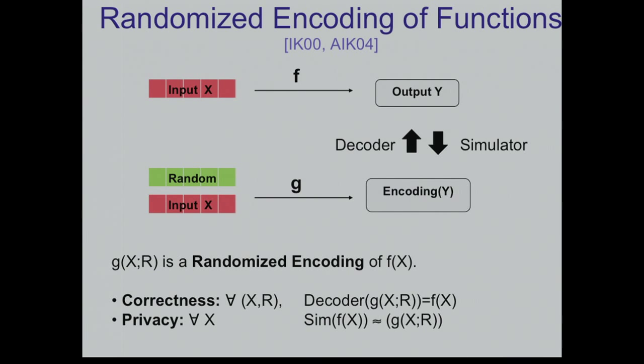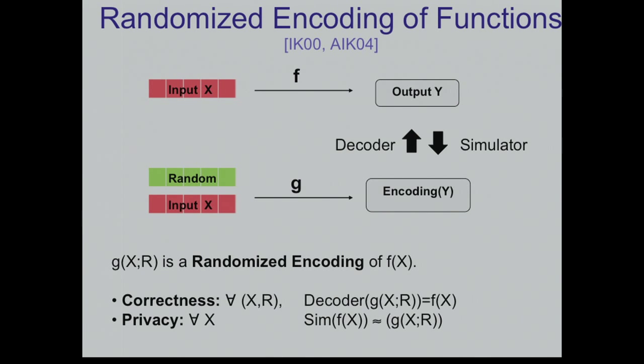In particular, if you apply this function on two inputs which have the same image, then the distribution here should be the same. So the distribution does not leak any information about x. In this sense, this is privacy. It keeps the privacy of x up to leaking the value of f of x.